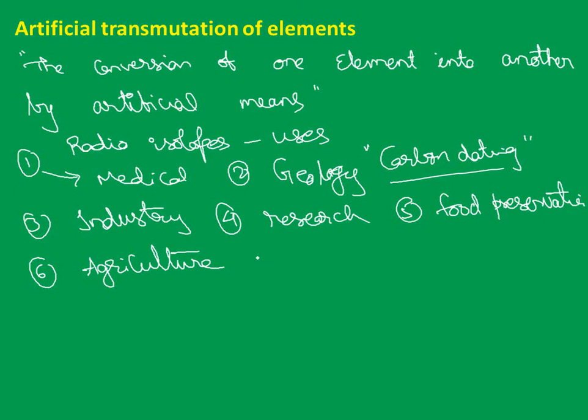In chemistry, radioisotopes are used to study the mechanisms of many reactions. All these are the various uses of radioisotopes. Keep them in mind, useful for your further purposes.